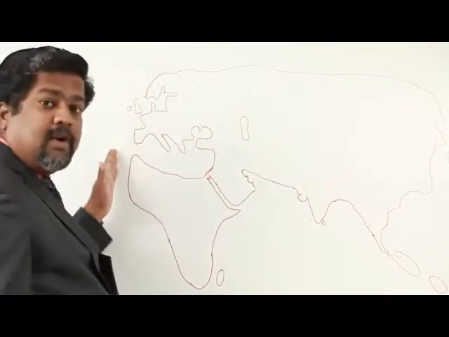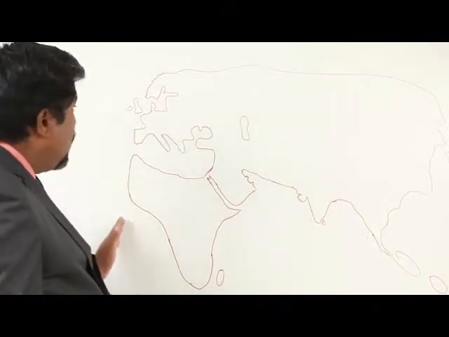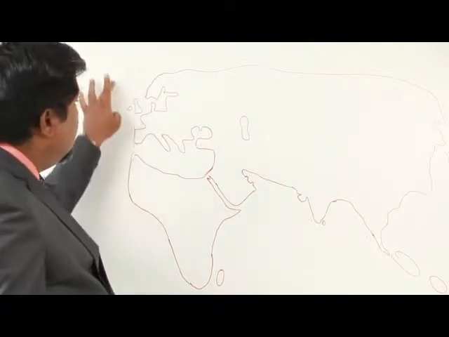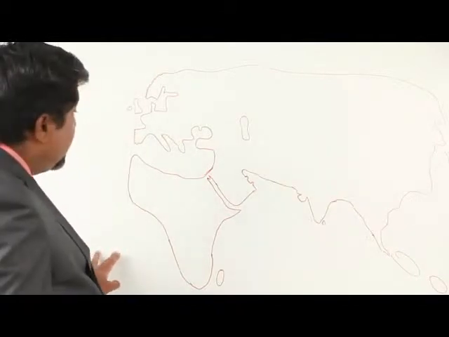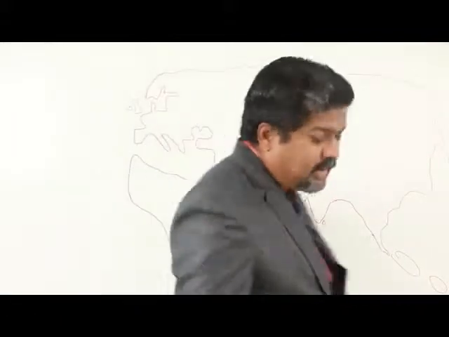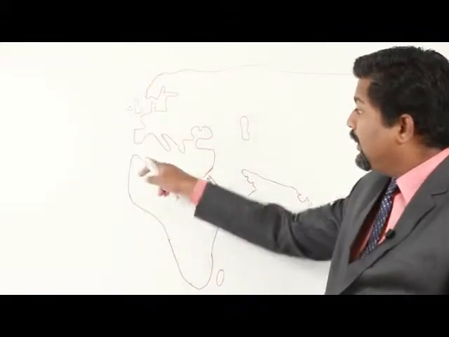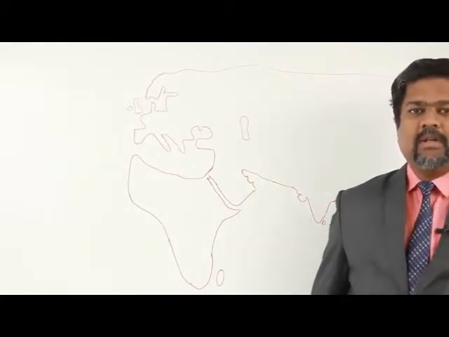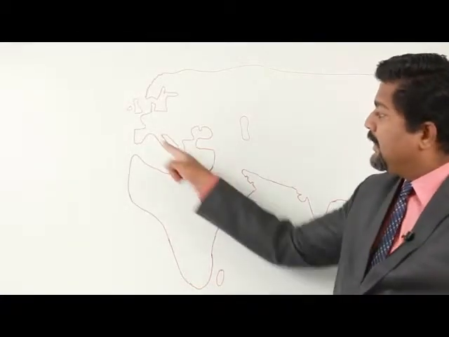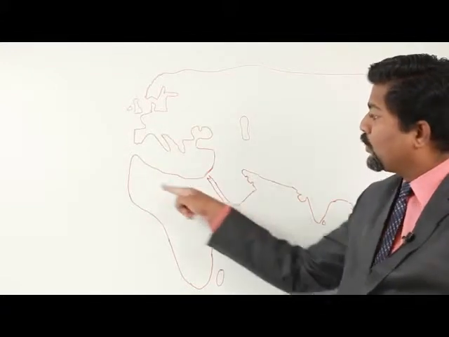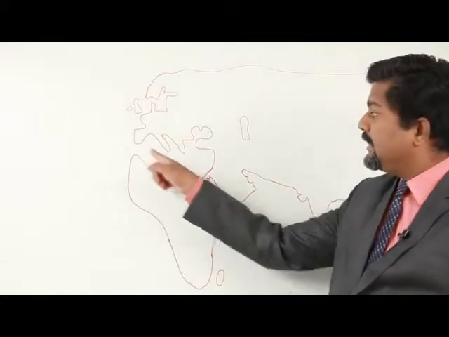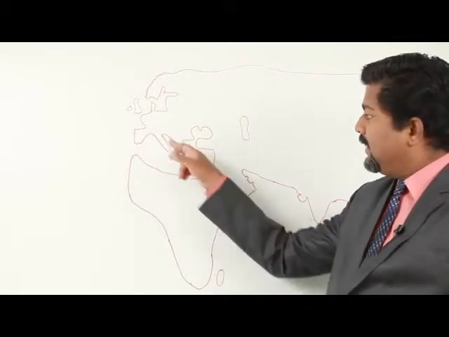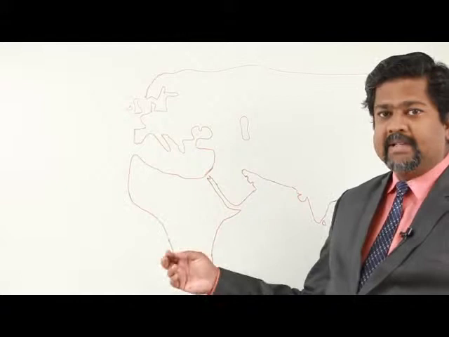Here you are getting the Atlantic Ocean. So this water body is an ocean. This is called the Atlantic Ocean. Whereas here we are getting a sea that is in between and surrounded by a huge portion of land. We are calling this sea the Mediterranean Sea. It is surrounded by land, so it is the Mediterranean Sea.